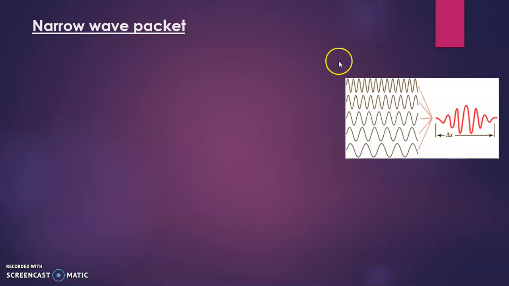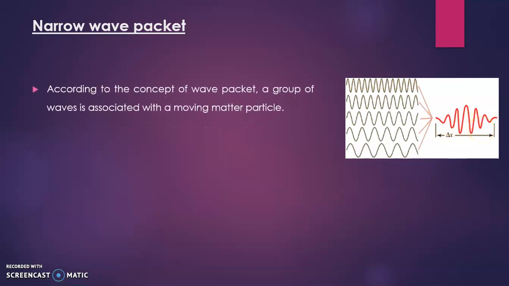So at that time, instead of considering single waves, we are considering a wave group and the resultant amplitude. So see this. According to the concept of wave packet, a group of waves is associated with a moving matter particle.